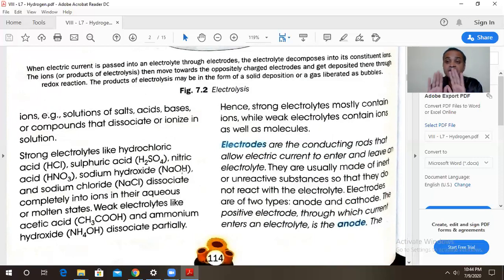Some molecules remain undissociated, or they are not ionized. Some molecules remain as they are, and some molecules undergo ionization. So they are partially ionized. They are the weak electrolytes. Example, acetic acid, the formula of which is CH3COOH, and ammonium hydroxide, NH4OH, are weak electrolytes. So classify the following into strong electrolytes and weak electrolytes.